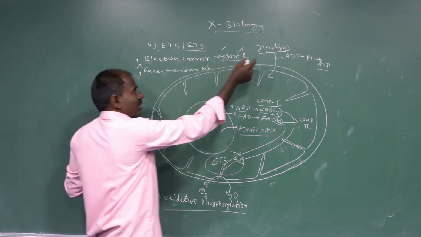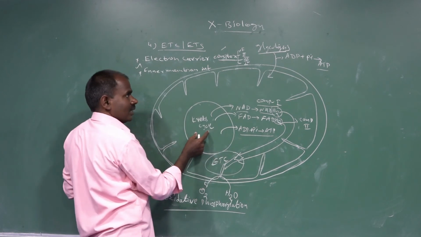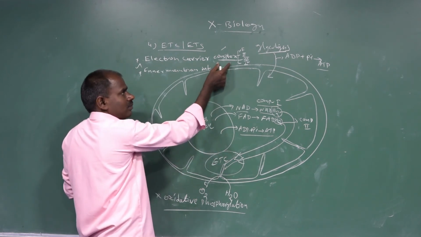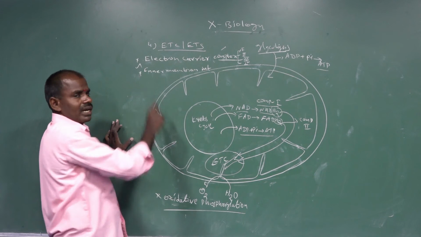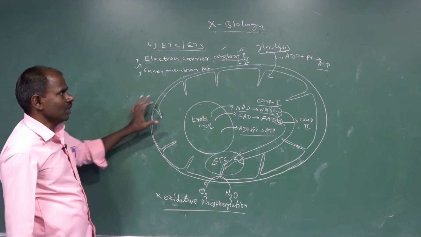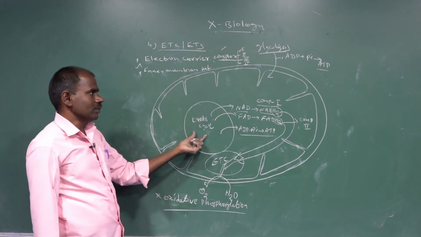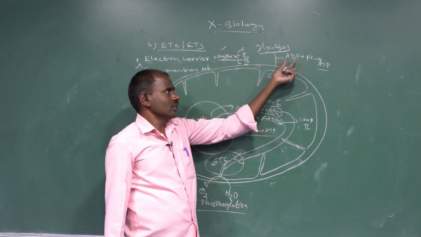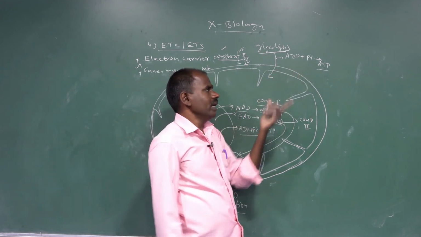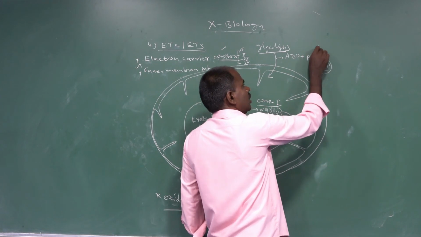The electrons from glycolysis and the Krebs cycle are carried by the complex system, which is called the electron transport system. It occurs after the glycolysis process and Krebs cycle process. ADP is converted to form ATP. It is called oxidative phosphorylation.